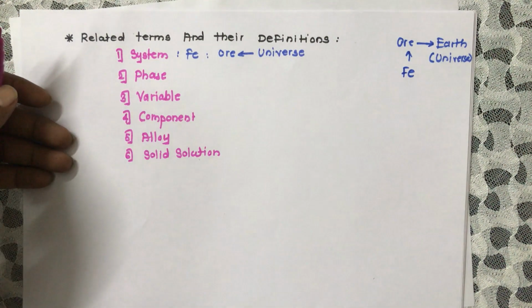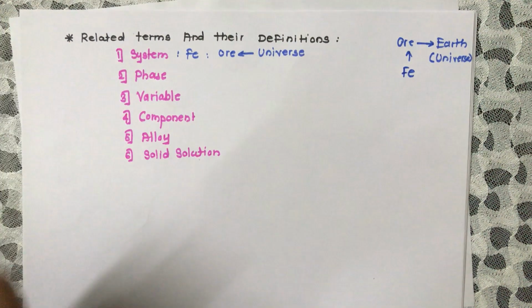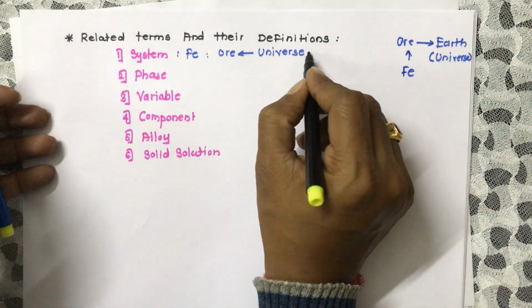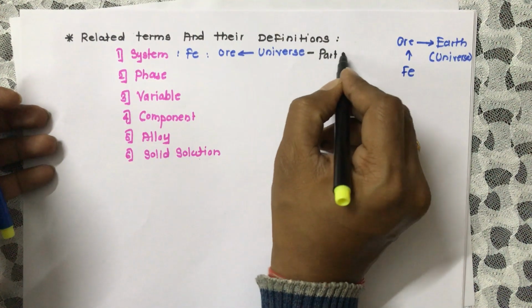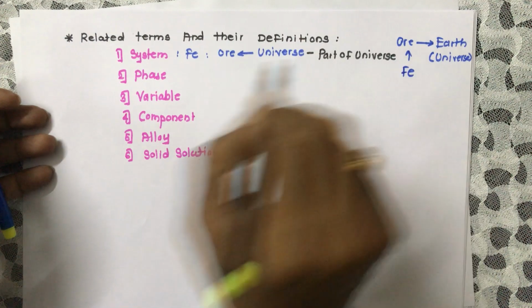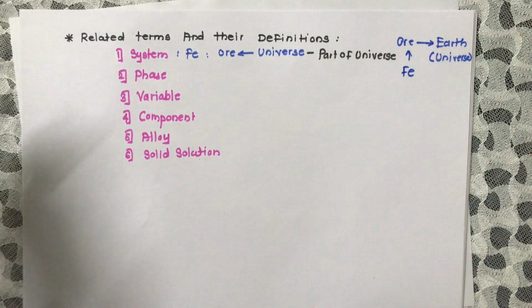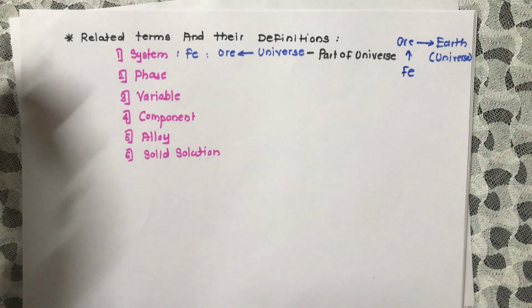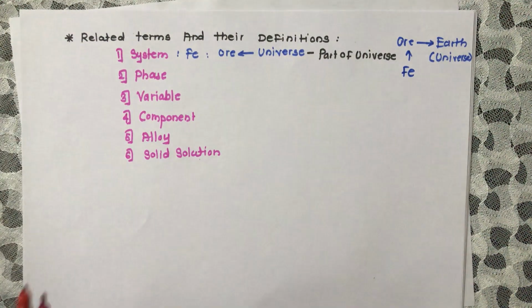So we can define the system as the part of the universe. System is nothing but the part of the universe. Whatever we are going to study, that is nothing but the system.